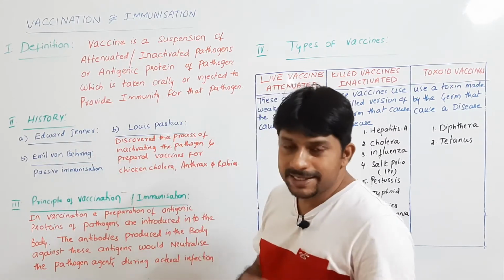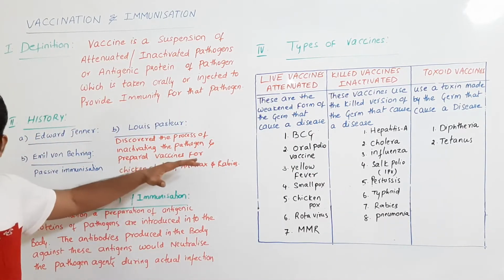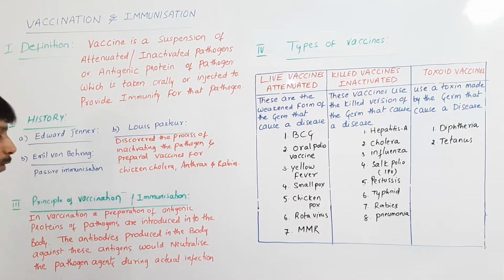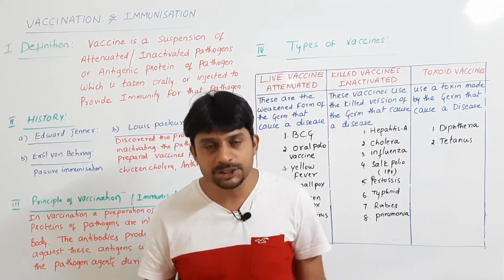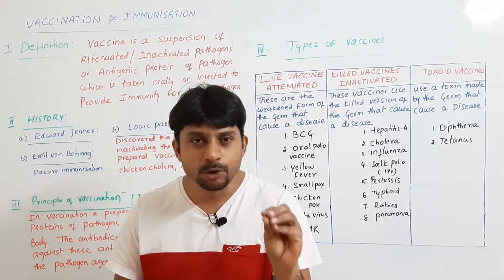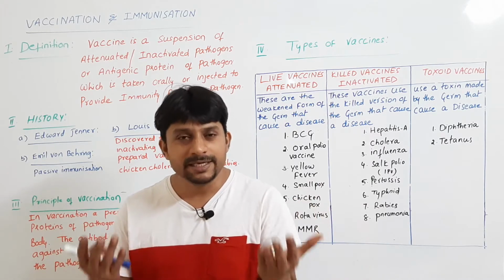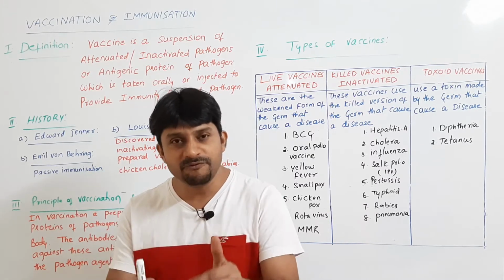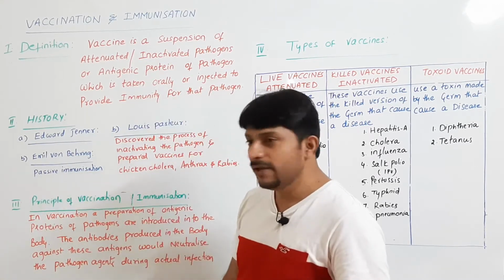Then Louis Pasteur discovered the process of inactivating the pathogen by preparing vaccines for chicken cholera, rabies and anthrax. Then Emil von Behring discovered the process of passive immunization. In passive immunization, preformed antibodies are injected for a quick immune response. This is what is called passive immunization. For example, in a snake bite, the injection given to the patient contains preformed antibodies against snake venom. So this technique is called passive immunization.